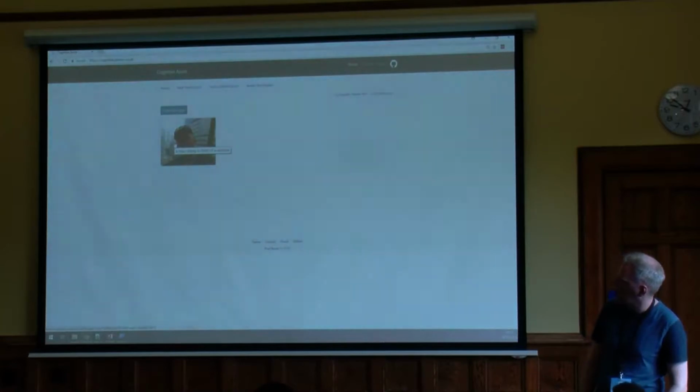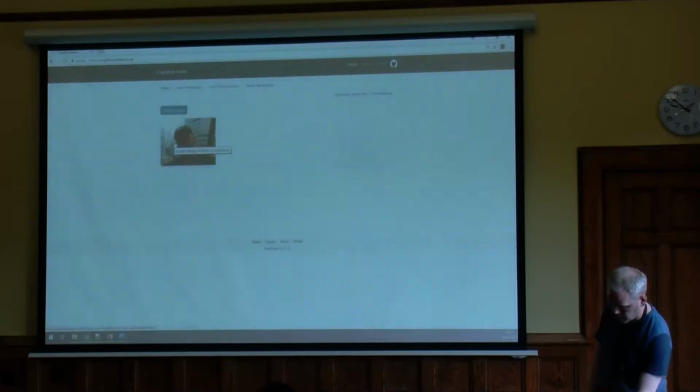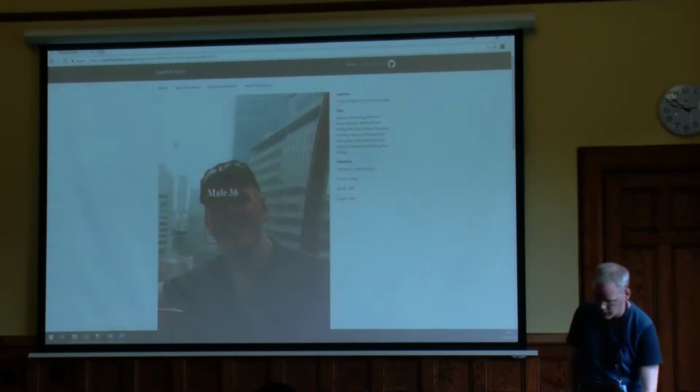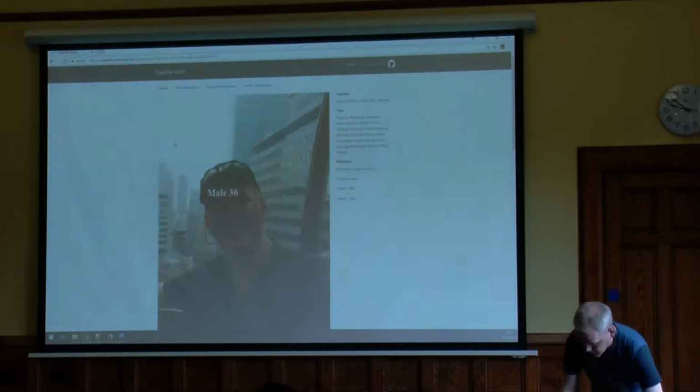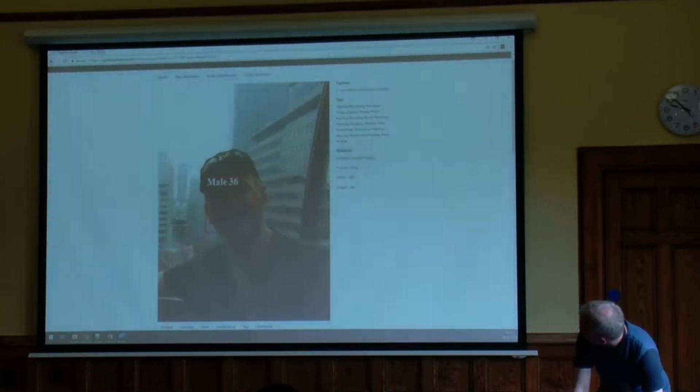It has recognized that there's a person in the image, and it has actually cropped the image, and it's come back with some text description about the image. So if we click in, we can see some more information about the image. In the top corner here, we have a basic description, a man sitting in front of a window, which I think is fairly spot on. It's brought back some general tags: person, building, window. It's brought back some questionable tags: woman, I don't know why it's brought back woman, young, which I'm going to agree with, and some other information.